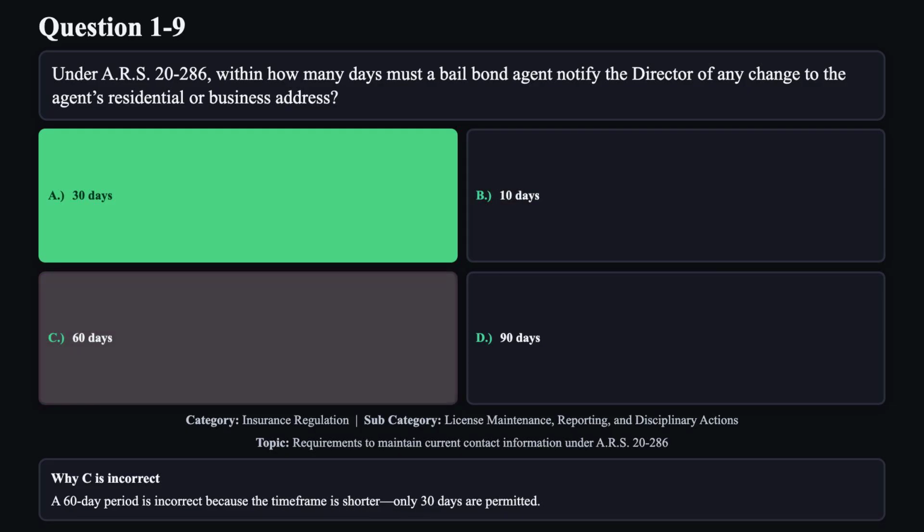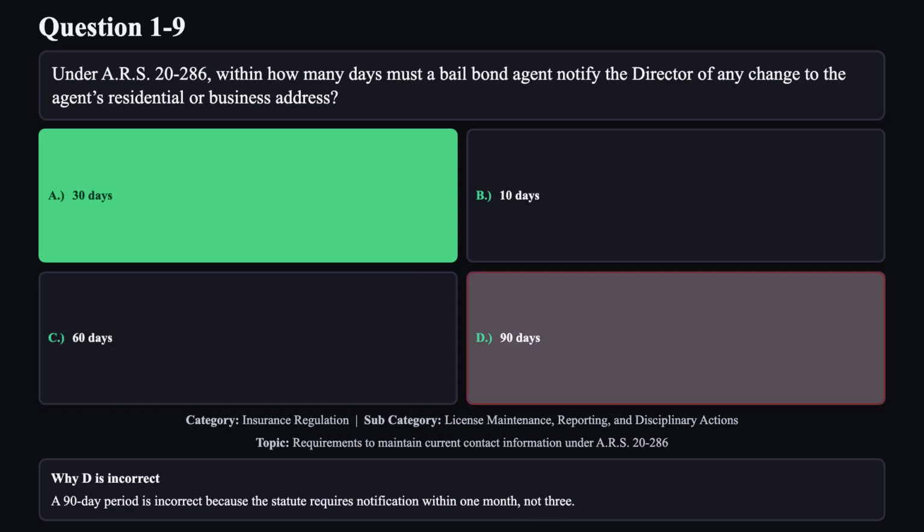Reason C is not correct. A 60-day period is incorrect because the time frame is shorter. Only 30 days are permitted. Reason D is not correct. A 90-day period is incorrect because the statute requires notification within 1 month, not 3.